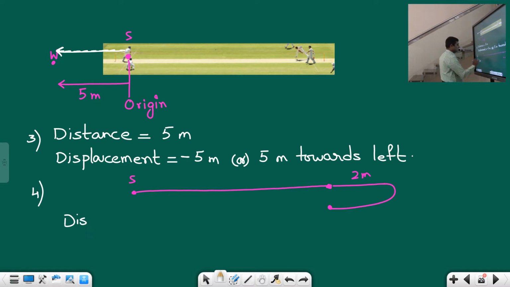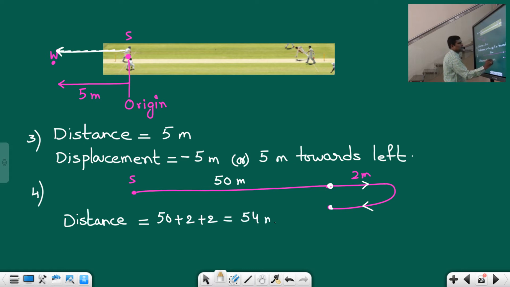Now distance. What is the distance, students? The total length of the path. How much has he traveled? The pitch length is already 50 meters, plus he has traveled 2 meters this side and again 2 meters here. So 50 plus 2 plus 2 is equal to 54. 54 meters is the total distance traveled.